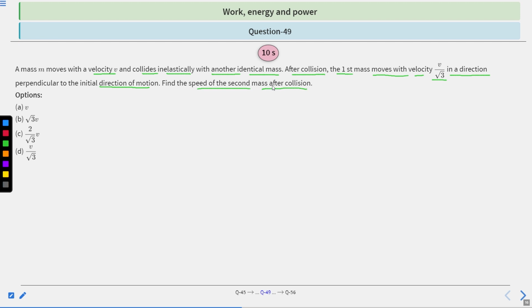Given options: option A, v; option B, 3 root 3 v; option C, 2 divided by root 3 times v; option D, v divided by root 3. So which option is correct? You have 10 seconds to solve this question. After 10 seconds, we will provide the solution.